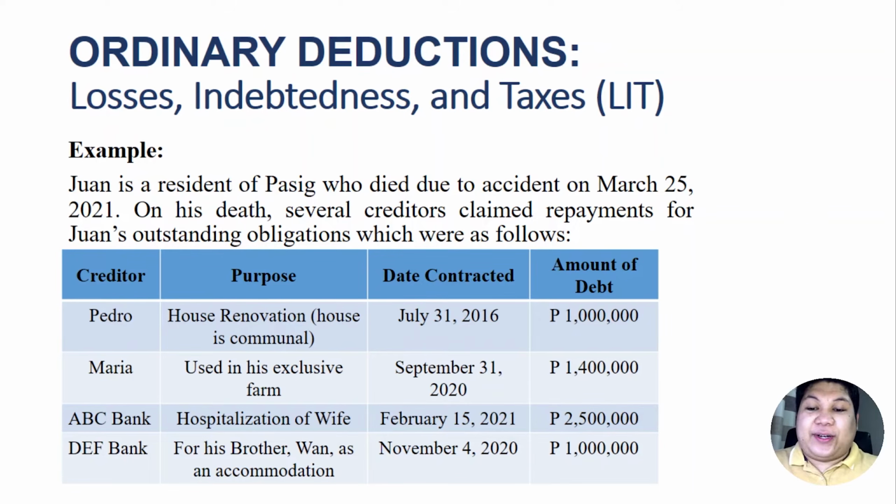Also take note that among the 4 loan contracts, 3 of them were contracted just within 3 years prior to his death. Juan's loan from Maria, from ABC Bank, from DF Bank, the proceeds of these loans should be liquidated by the executor or administrator of Juan, because these loans are contracted within 3 years. And the law requires that if the loans are contracted within 3 years prior to his death, there should be a sworn disposition of the amount of the proceeds.